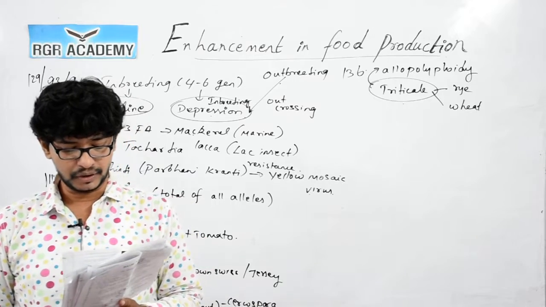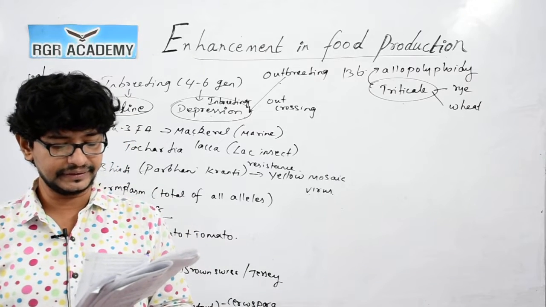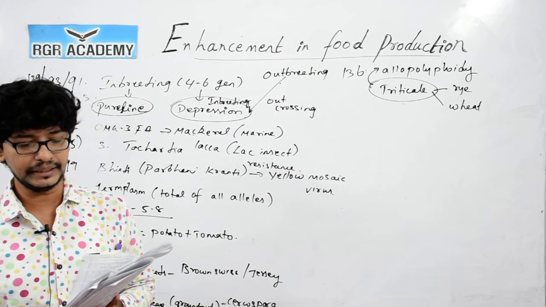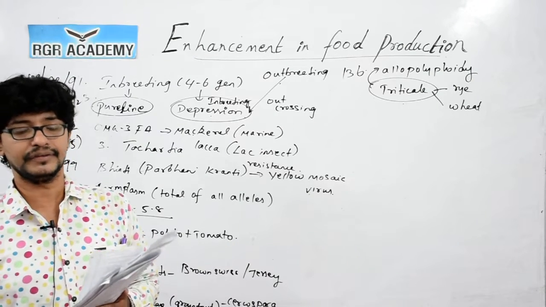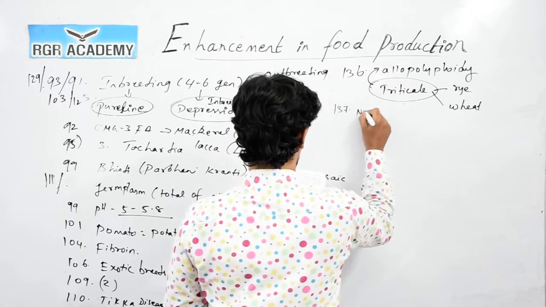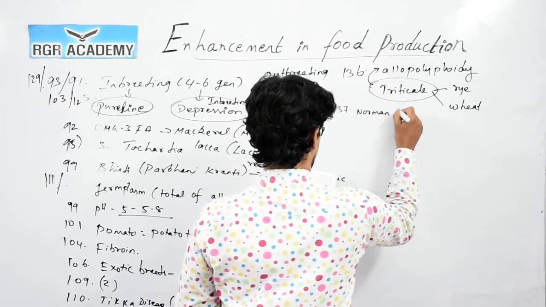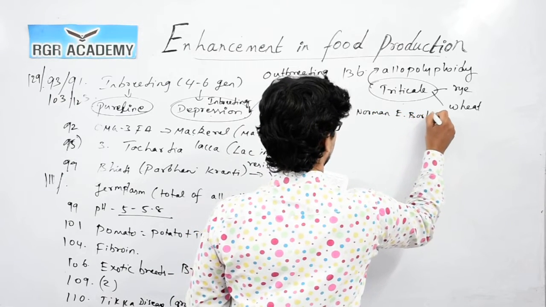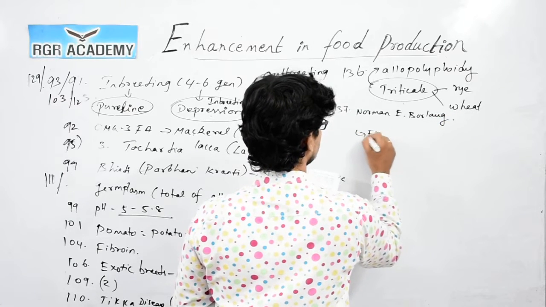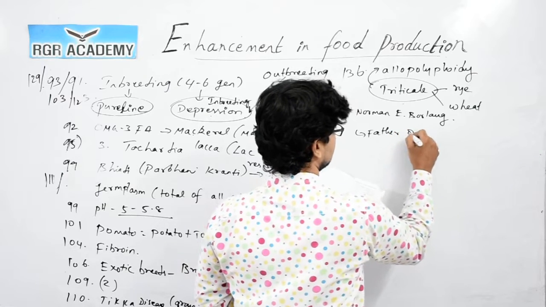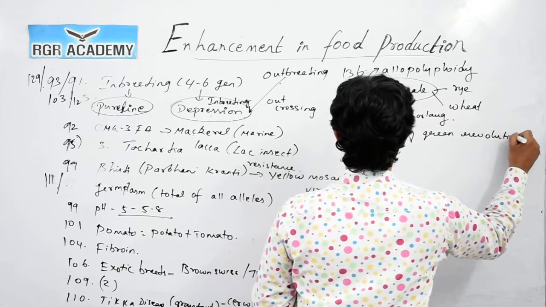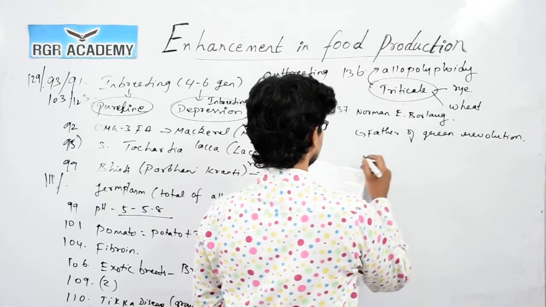137. The semi-dwarf wheat, which was instrumental in increasing wheat production, was developed by Norman E. Borlaug, who is considered the father of the green revolution. So, father of green revolution, question number 137, Norman E. Borlaug. He is actually the father of green revolution. So, question number 137, 4 is the correct answer.